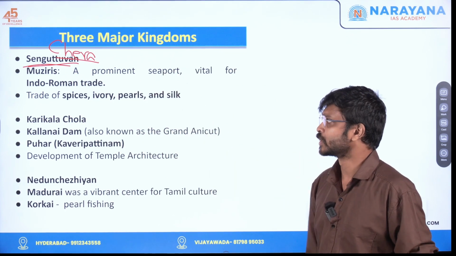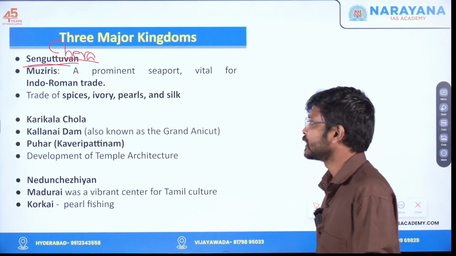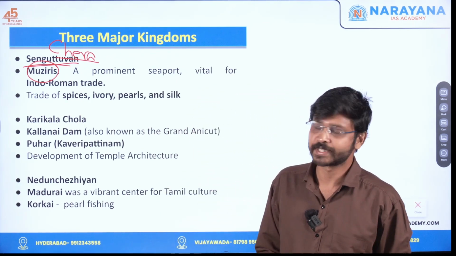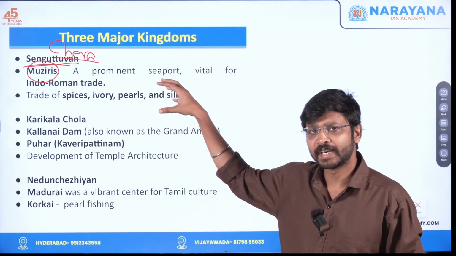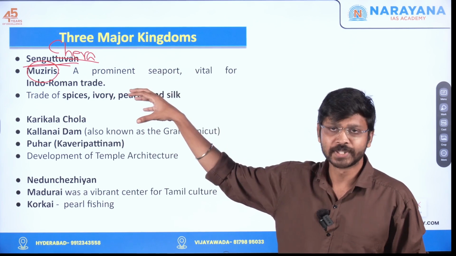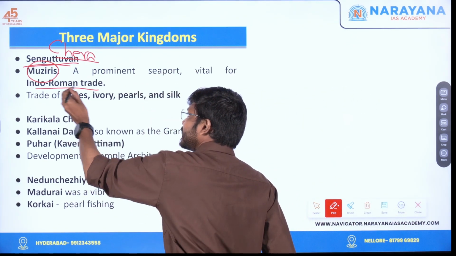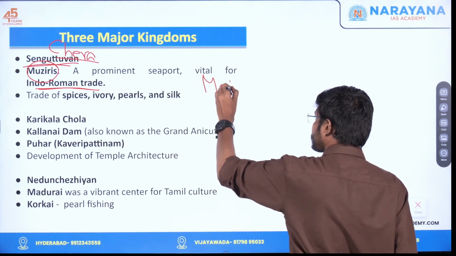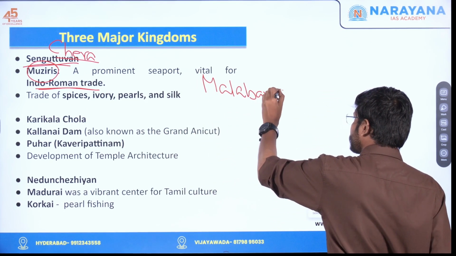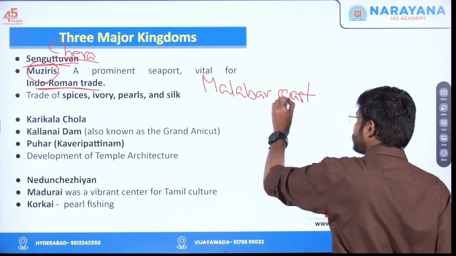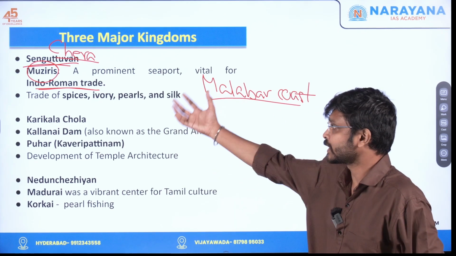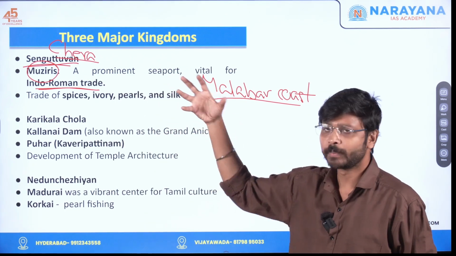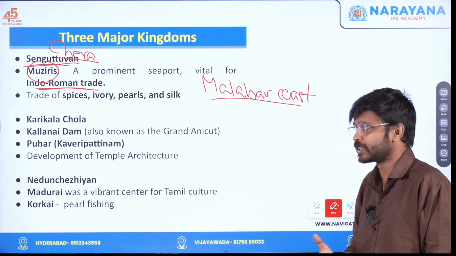During this Chera period, one of the most important ports of the Cheras was Muziris. Many evidences regarding Cheras we got from Muziris only, especially the Indo-Roman trade they had. This is in the Malabar coast. Many Roman coins were recovered from Muziris. Now it is a sunken city. We won't be able to find Muziris now, but that area is still there in Kerala.